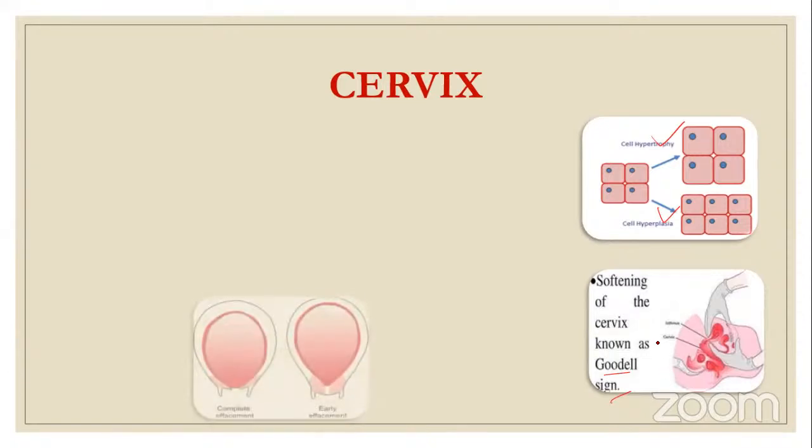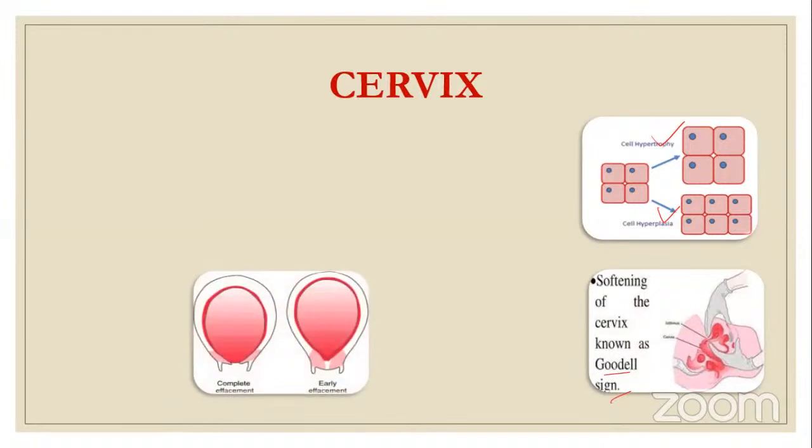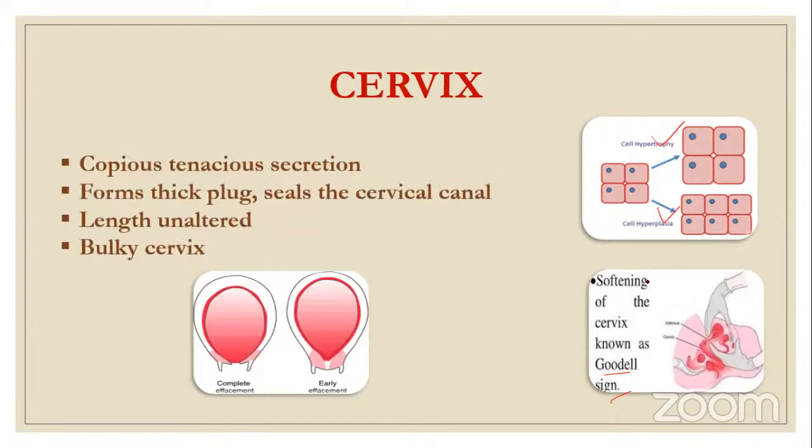Goodell's sign. Another change is effacement of the cervix, and the secretion of the cervix is copious, profuse, and tenacious. Tenacious means sticky, and it forms a thick plug. The thick plug seals the cervical canal, and the length is unaltered. So always remember, the cervical length is not altered. It is the isthmus part of the uterus that is altered. The cervix remains the same, and the bulky cervix is just softened. The length remains the same.